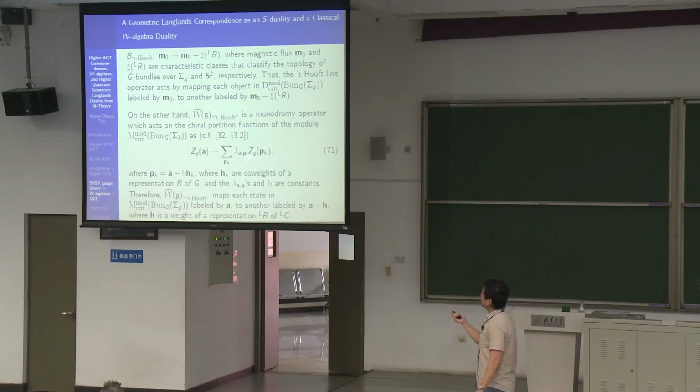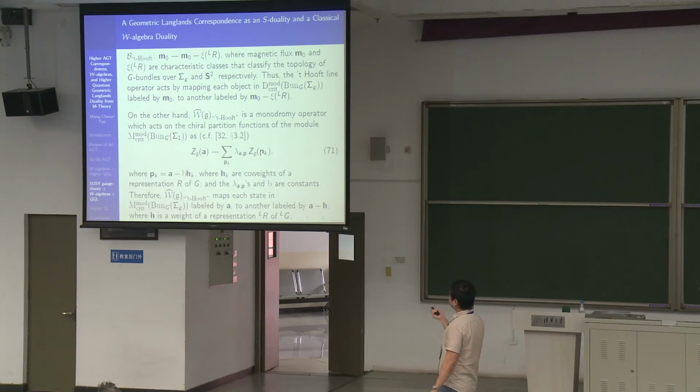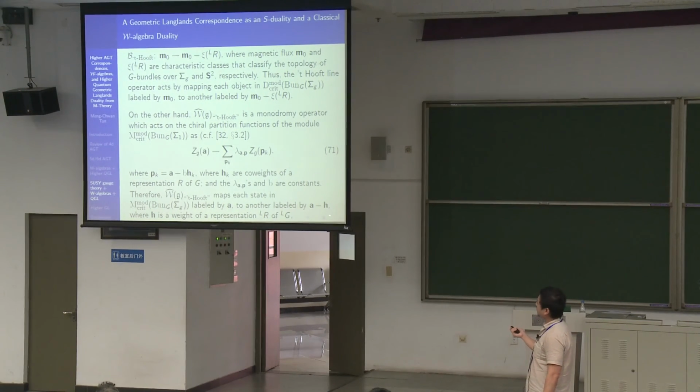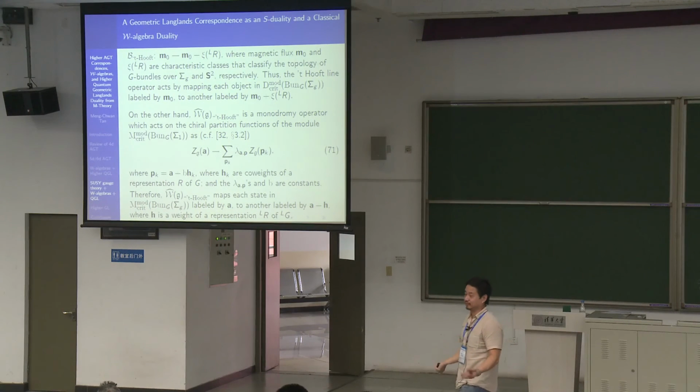You can see that it maps this partition function to something like this, where there's a shift of the highest weight that labels that partition function. There's a one-to-one correspondence. The states which are labeled by a are now shifted by a plus h, where h is the weight of the Langlands dual representation of the dual group LG. So you see a one-to-one correspondence.